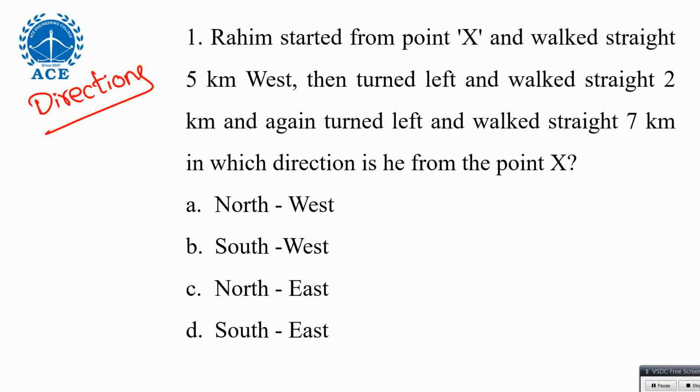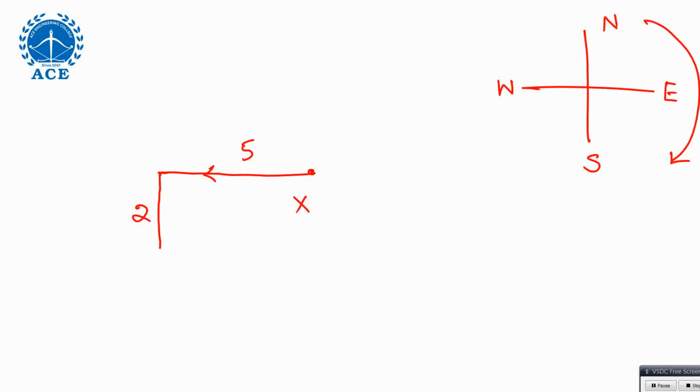Then again you turn left. Right is this, left is this, so you travel left. How much distance? 7 kilometers. That means you should cross this line and travel extra. Up to here it is 5, 2 extra makes 7, right? Okay.